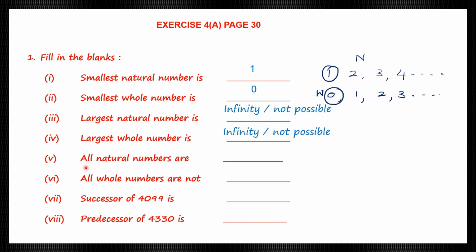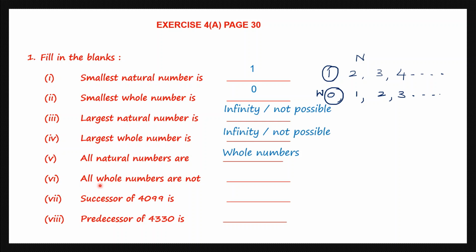Now look at this sentence. All natural numbers are, now these are natural numbers, 1, 2, 3, 4, and they're all whole numbers also, 1, 2, 3 and so on, isn't it? So all natural numbers are whole numbers. All natural numbers, since they start from 1, they can all be whole numbers also.